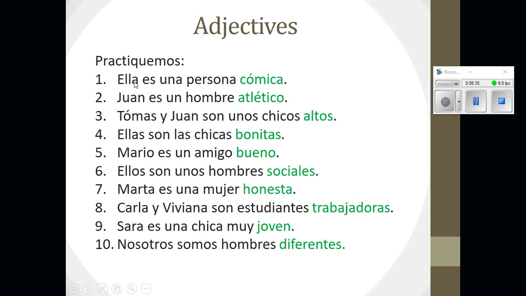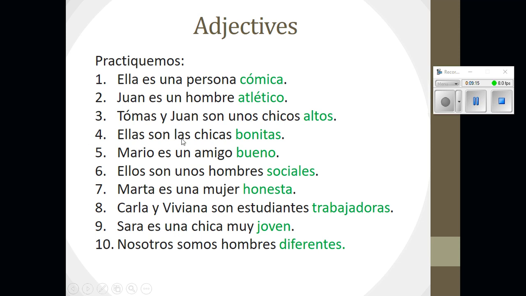Okay, let's check our answers. Okay. Juan es un hombre atlético. We used atlético here because we wanted to translate to athletic. And atlético must agree with the fact that hombre is masculine and singular. Therefore, atlético would end in O. Número 3. Tomás y Juan son unos chicos altos. Okay, we wanted to translate to tall. And not only is it masculine, but it's plural. And unlike in English, in Spanish, you must make your adjective agree in number. Remember, gender and number. So, altos must be plural to describe chicos.